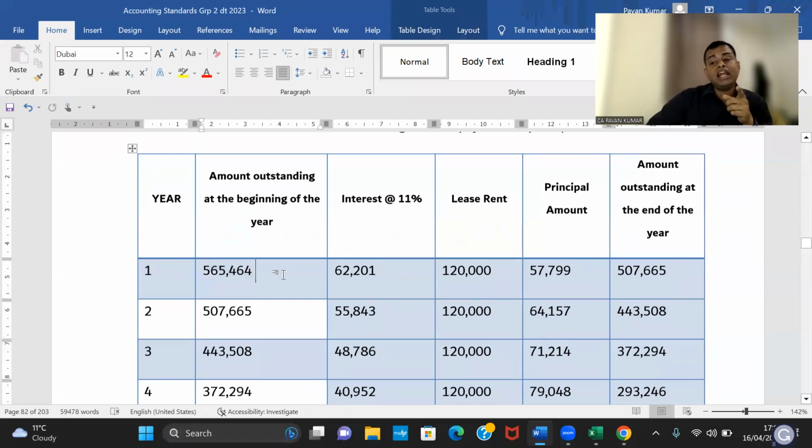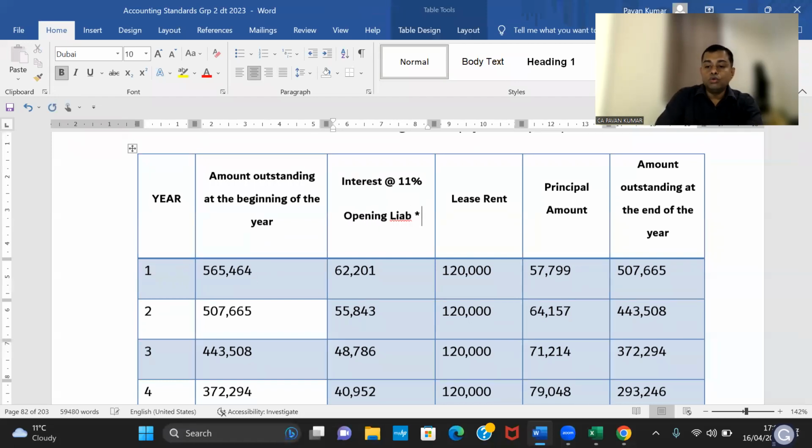Then opening liability into IRR, 5,65,464 into 11% is this amount. Pavan sir, current year it is 62,201 interest. Correct. But Pavan sir, I've paid 1,20,000. What is the balance?